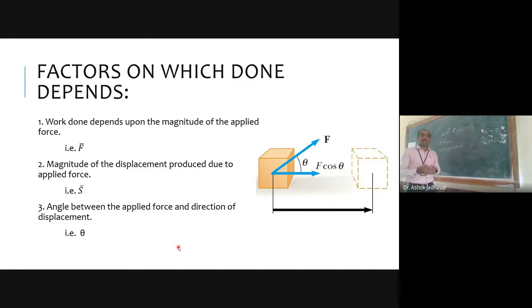If you move that same object by a displacement of 2 meters, then the work done will be 20 joules. If you move it by 3 meters, then the work done will be 30 joules. So based on the magnitude of displacement also, your value of work done can be changed.